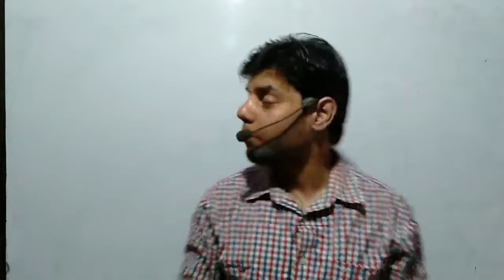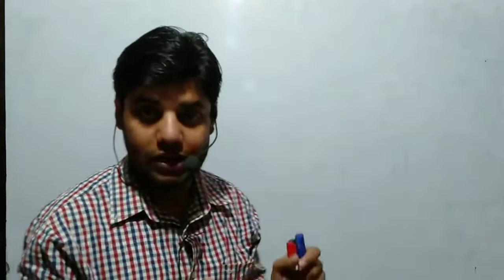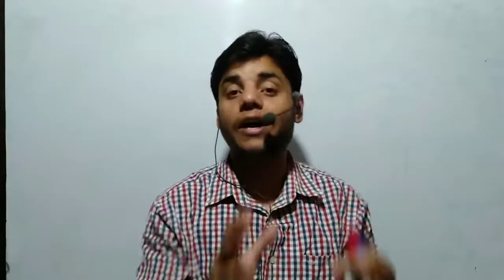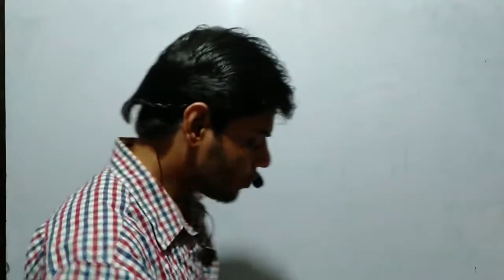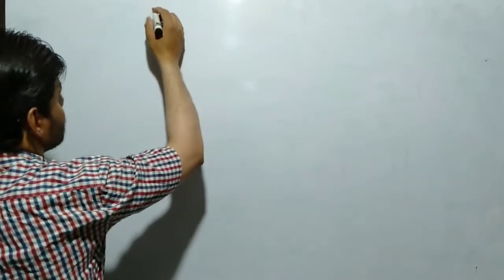Before explaining the regulation of gene expression, you need to know about the central dogma of cell biology. In the central dogma, we talked about transcription, translation, and replication as well. But we didn't talk about how it is actually regulated, how it is controlled by a cell. So today in this video, we are going to talk about that. Let me write: we are going to talk about regulation of gene expression.